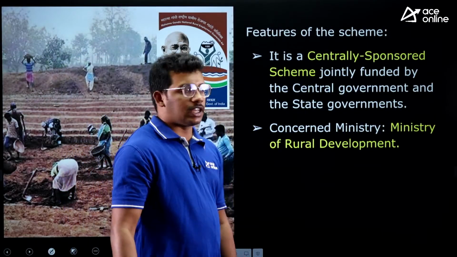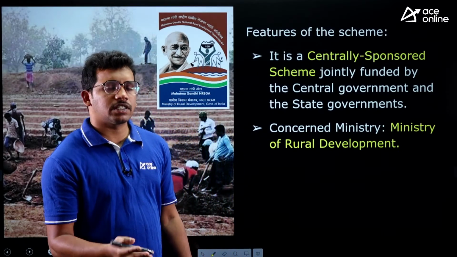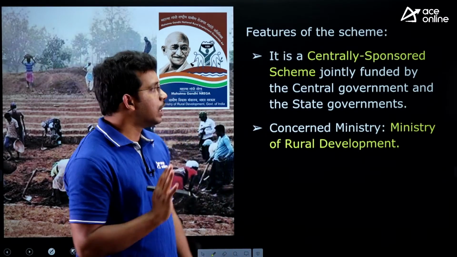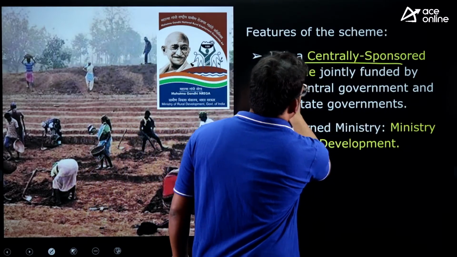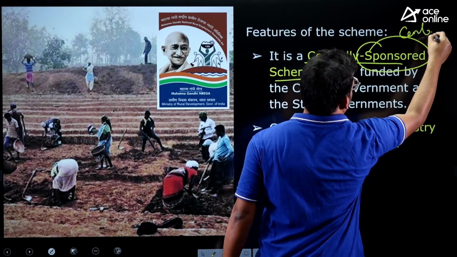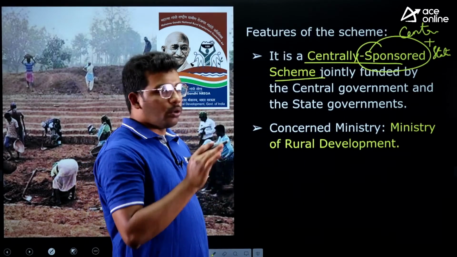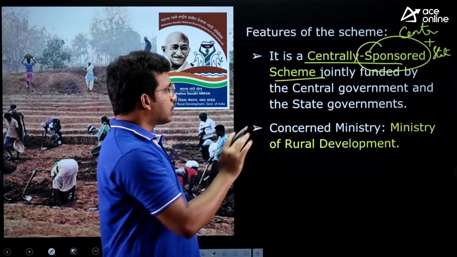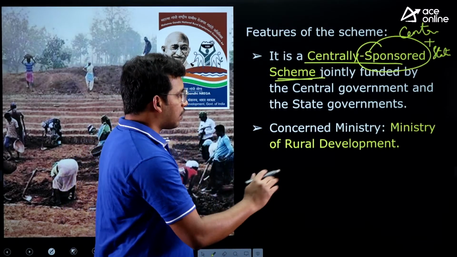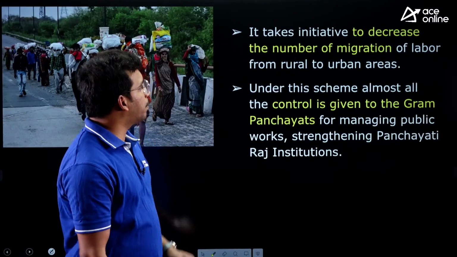Some more features about the scheme. Objective understood, right? What is the MGNREGA scheme and why is the government implementing it? It is just guaranteeing 100 days of employment so that they will get money and can come out of poverty, right? That is the objective. And it is a centrally sponsored scheme, meaning it is center plus states. Central sector means completely handled by the central government. So it is a centrally sponsored scheme jointly funded by both the central as well as state governments. That is one important point, and it is administered by the Ministry of Rural Development.